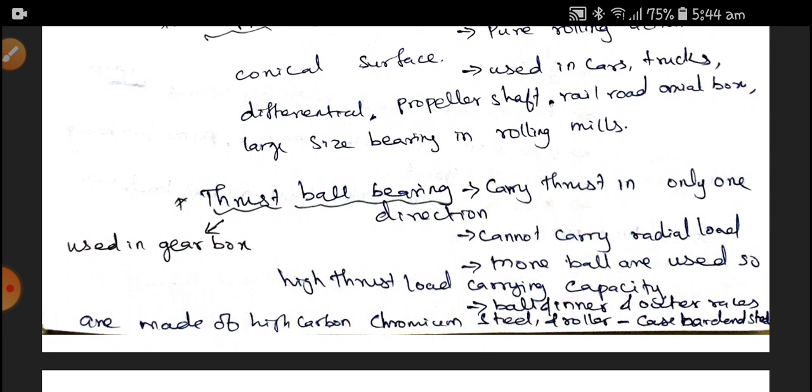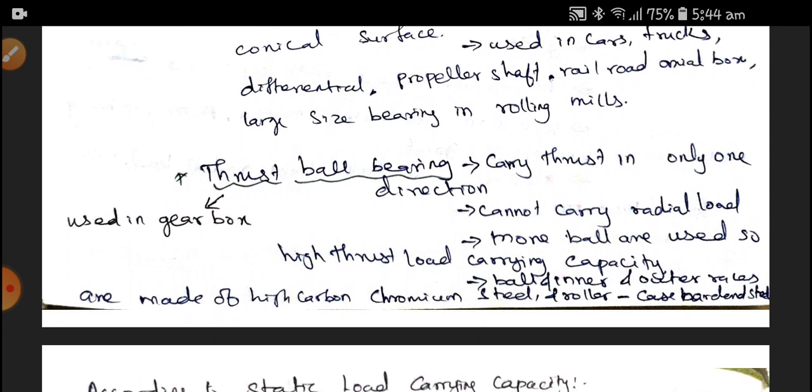More balls are used, so there is high thrust load carrying capacity. If our gearbox uses helical gears, helical gears generally produce axial thrust load. Here, thrust ball bearings can be used in helical gearboxes. Therefore, it will take the high axial thrust loads.